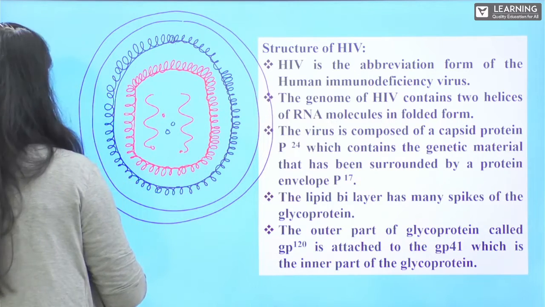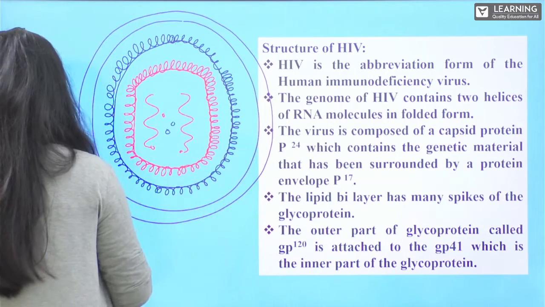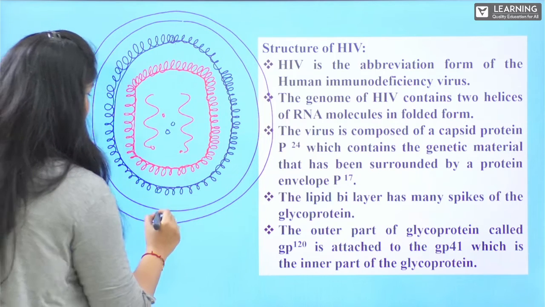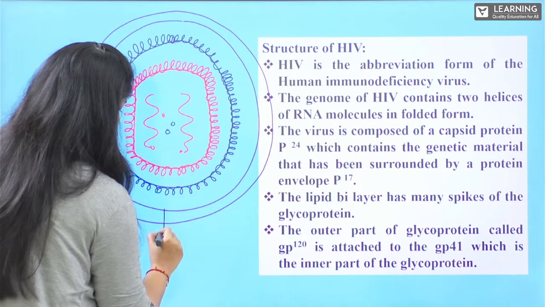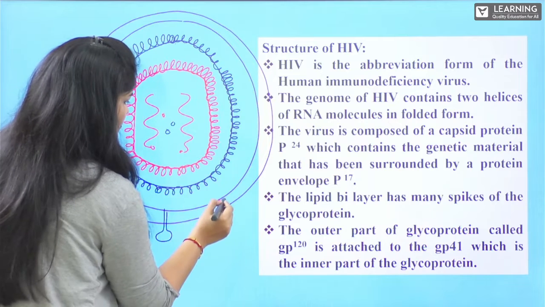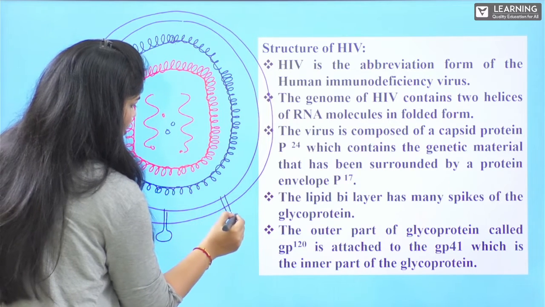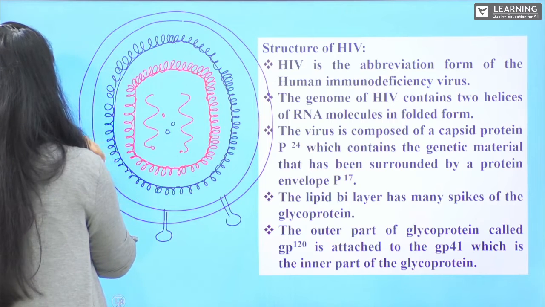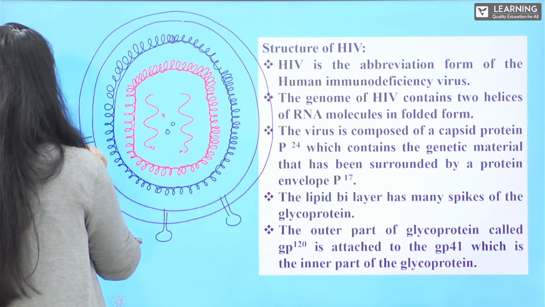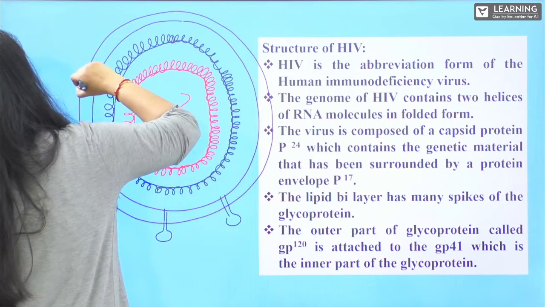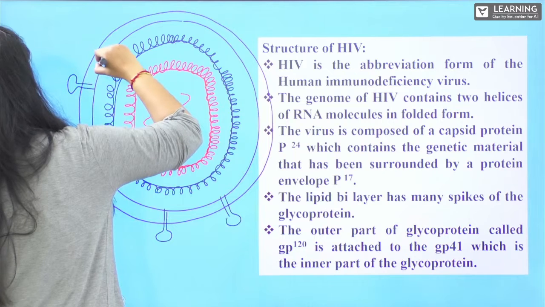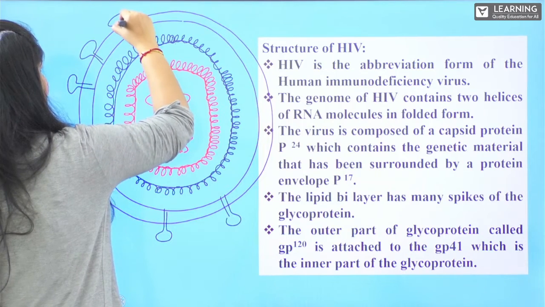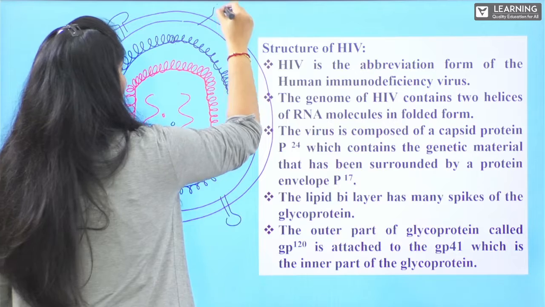We also find the lipid bilayer, with glycoproteins in a spike-like arrangement.